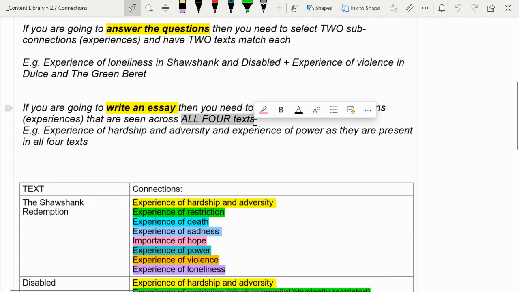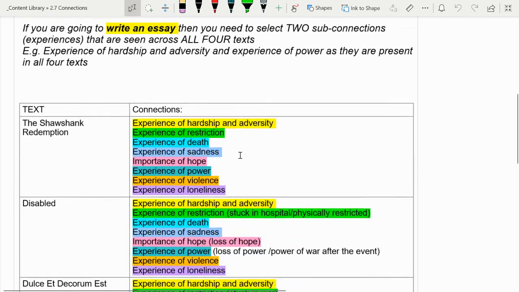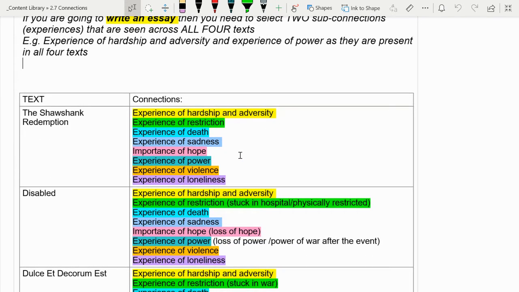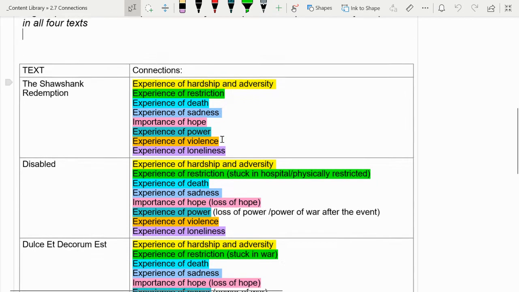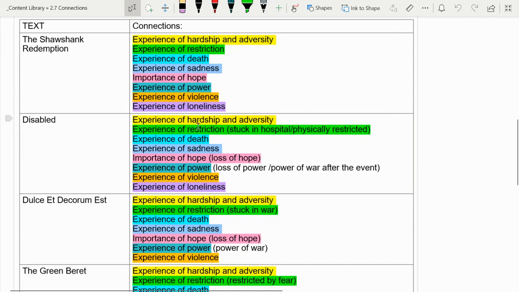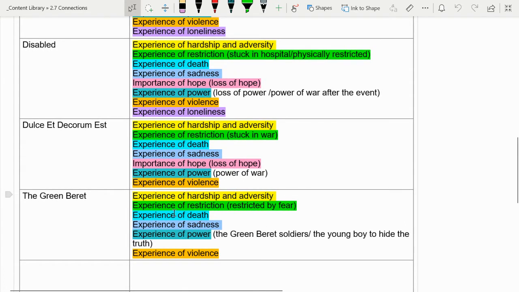For an essay, you have to pick 2 sub-connections that are seen across all 4 texts, and that's why I've color-coded them. So you can see really clearly which connections are in all 4 texts. For example, hardship and adversity is one connection, and power is another connection that you can see in all 4 texts. These are the connections that I could come up with, and you'll probably add some more as part of your second activity. So you can see the colours. Some of them have the same ones, and then some of them don't have them.